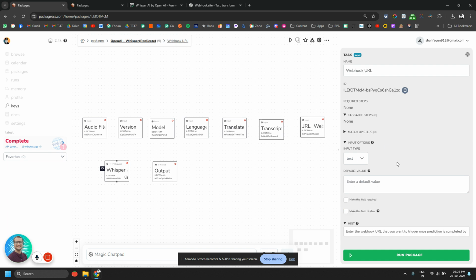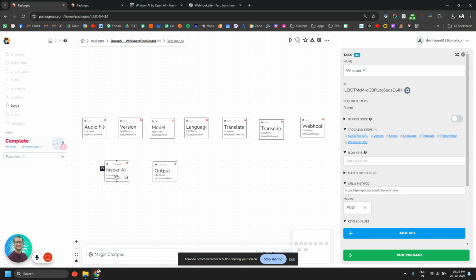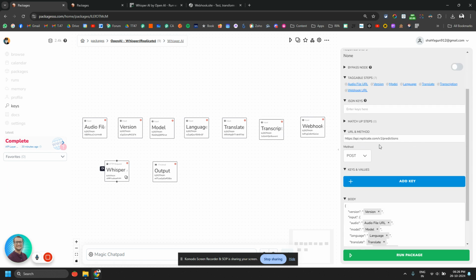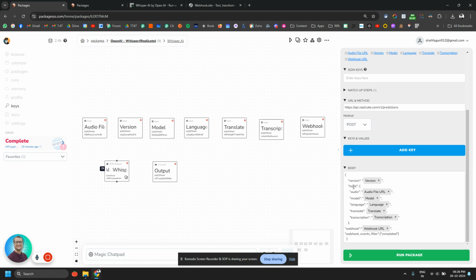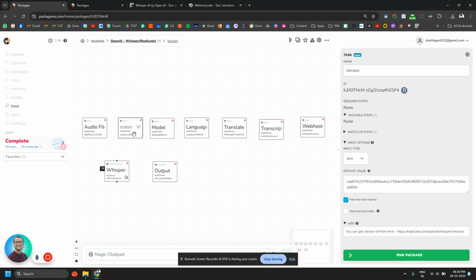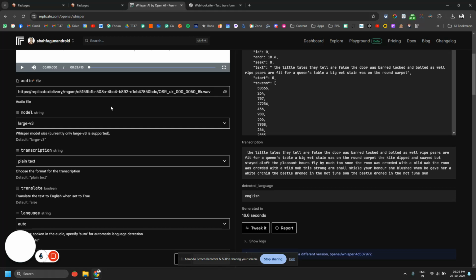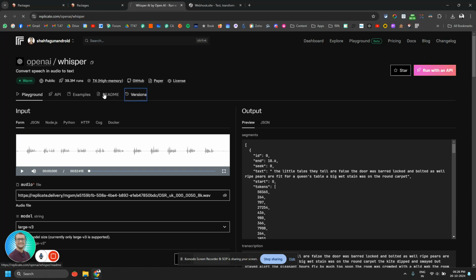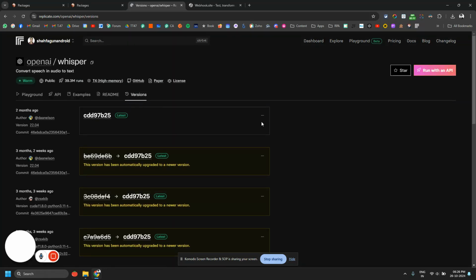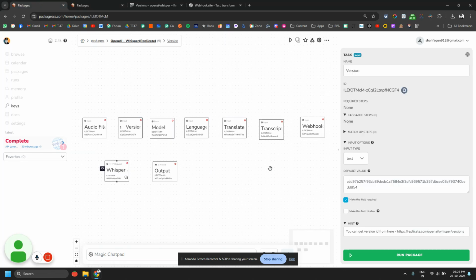And the webhook URL where you want to get the data. That is not a mandatory or required field, so you can skip that as well. Now in the API call, I have done this. For the version, I have already set the default value, but you can always get the latest version by clicking on versions here and copying the version ID. Then you can enter it like that.